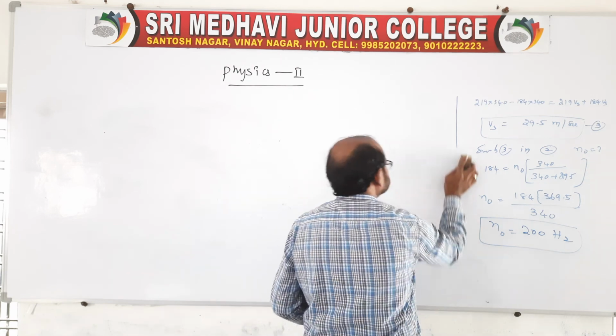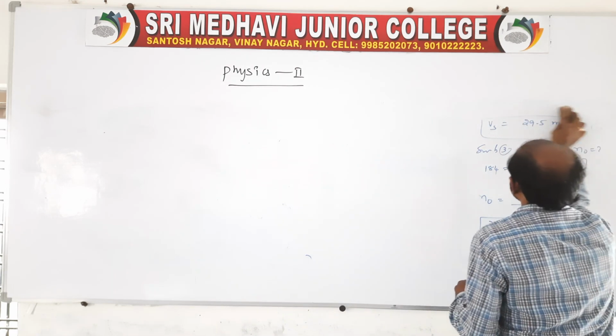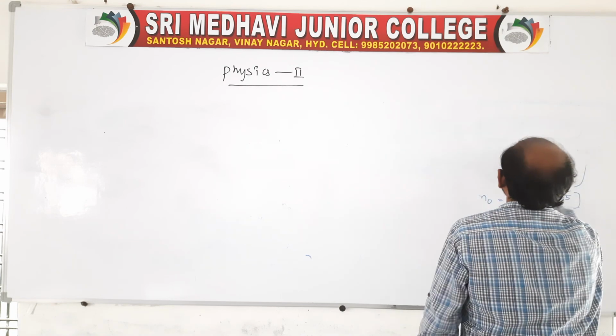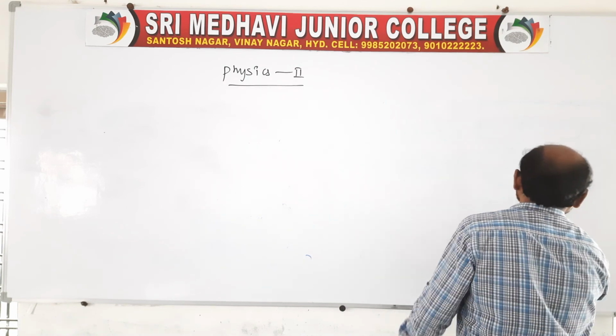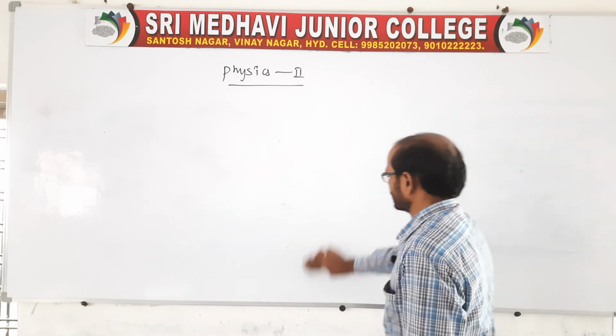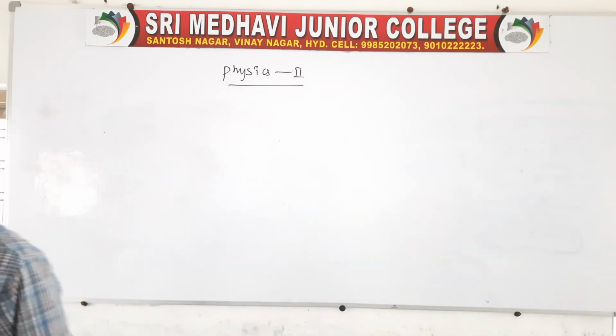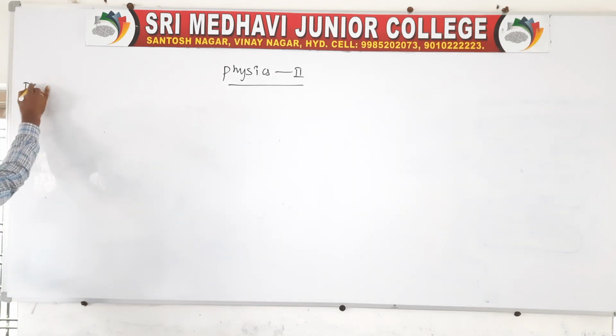The Doppler shift is, see, the difference between the original frequency and the apparent frequency, that we can call the Doppler shift, or we can also say the difference in actual frequency and apparent frequency. This is about the Doppler shift.